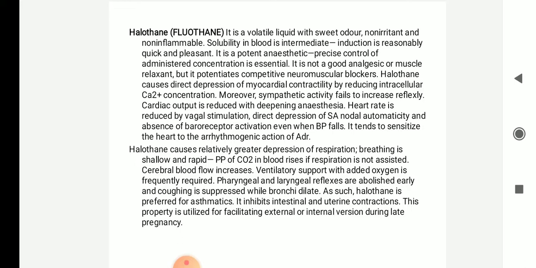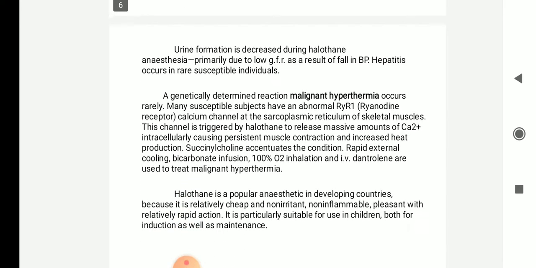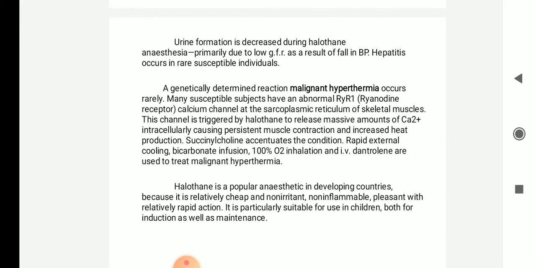As such, halothane is preferred for asthmatic patients. It inhibits intestinal and uterine contraction. This property is used for facilitating external or internal version during late pregnancy. Urine formation is decreased during halothane anesthesia, due to reduction in GFR and a fall in BP.